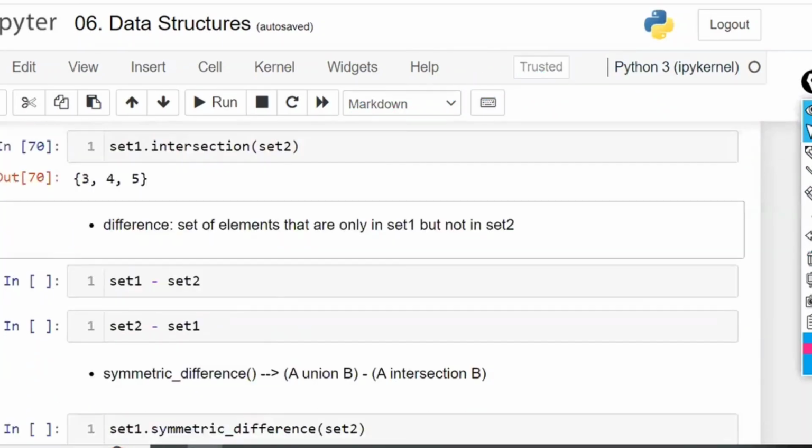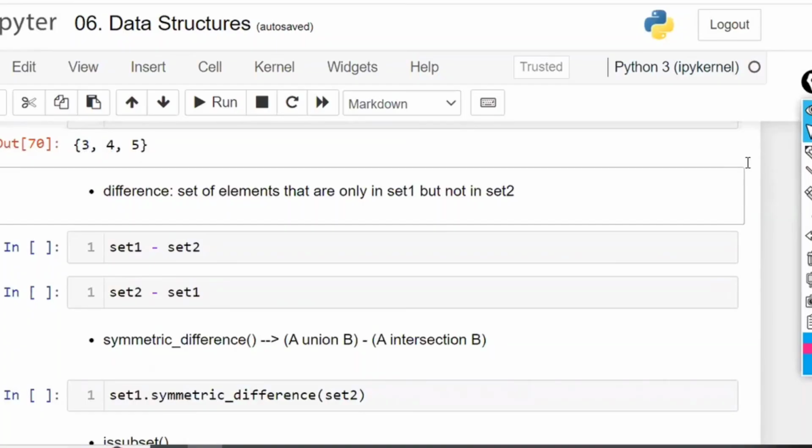Now, if you see the difference, that is set 1 minus set 2, A minus B is not equal to B minus A. These both are not equal.